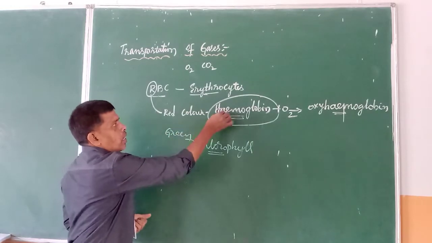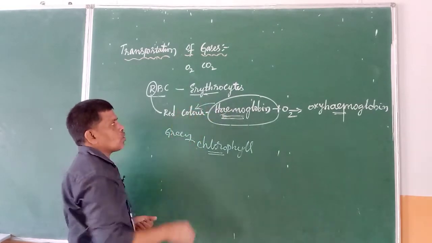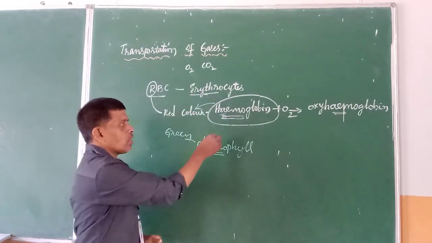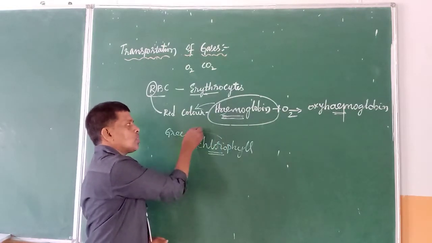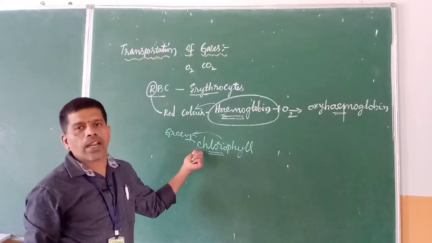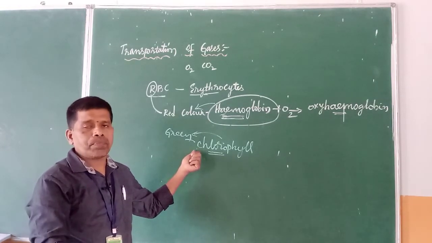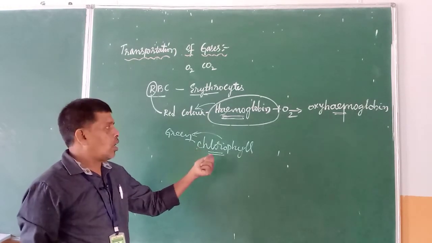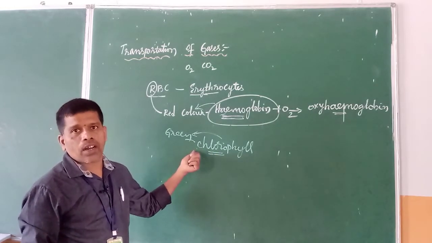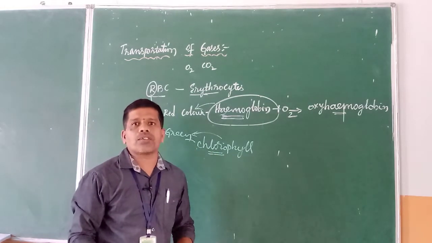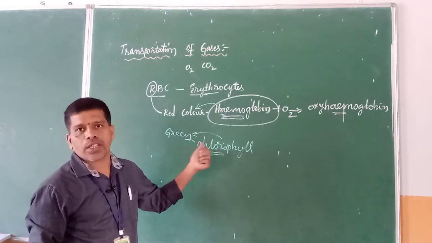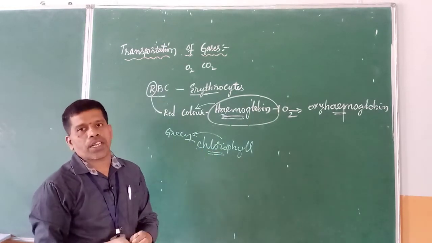So like the hemoglobin gives the red color to the blood and the red blood cells, like that chlorophyll is that pigment which gives green color to the leaves and other parts. When the plant is very young, a small plant, you can see the stem, the leaves, so the aerial parts are green in color. Of course, in a grown up tree, this green color is permitted only in the leaves.